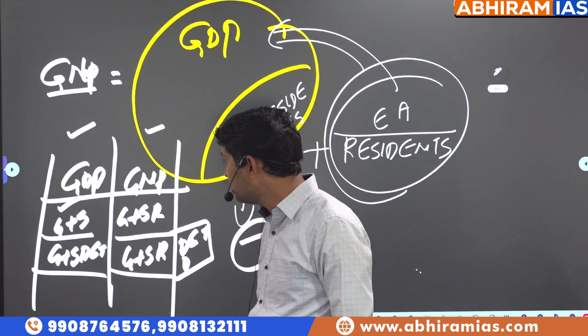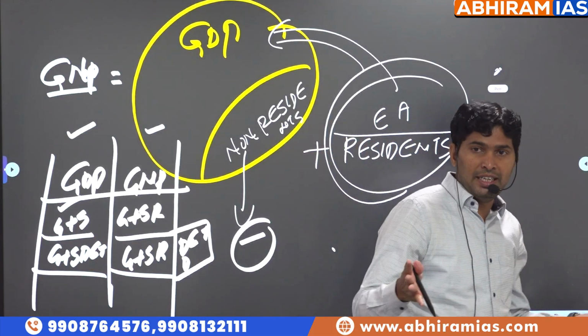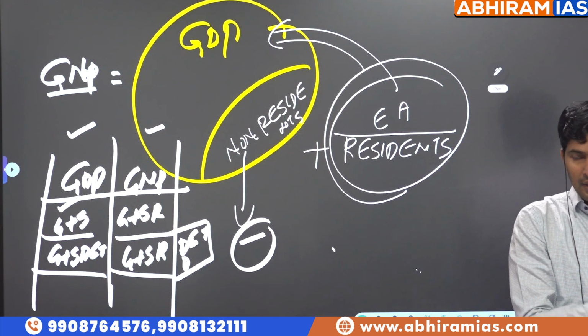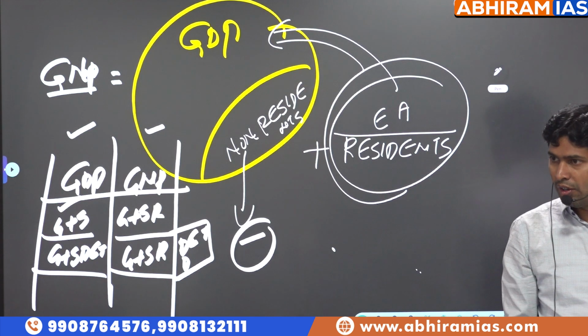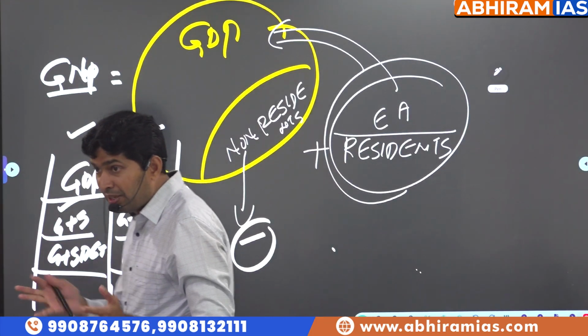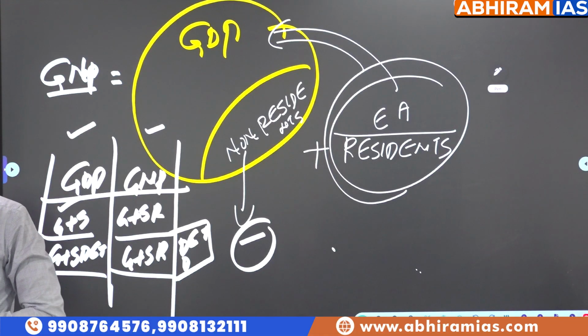I repeat the statement once again. Goods and services produced by anybody in our domestic economic territory are considered in GDP. They might be residents, they might be non-residents. But in GNP calculation, goods and services produced by our residents, look at the word, residents only, are considered.